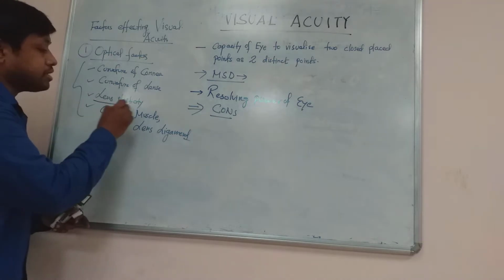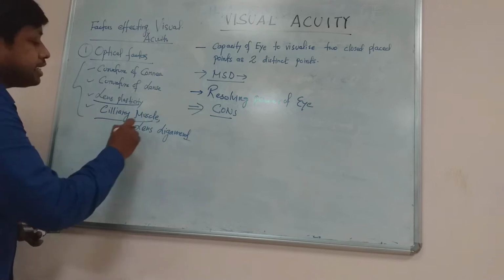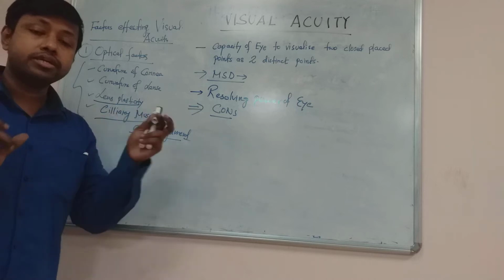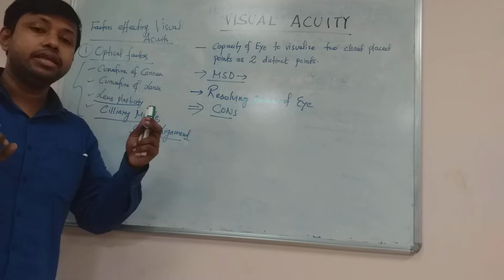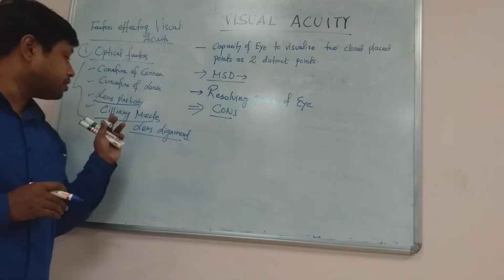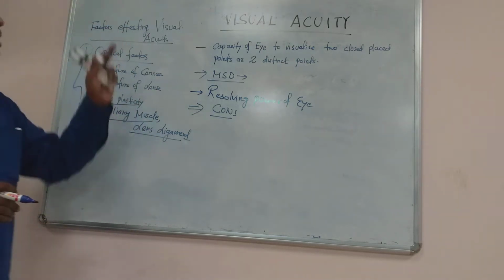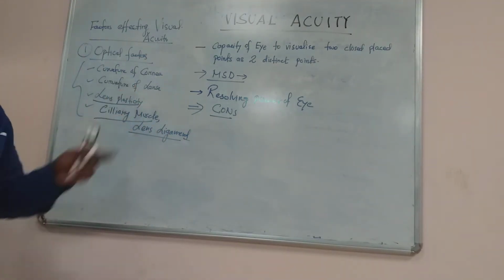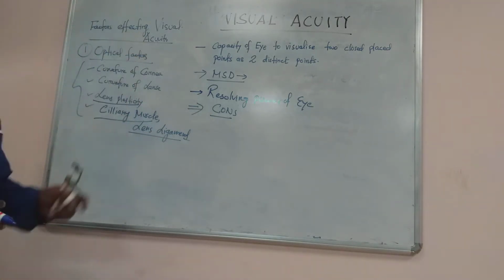Then we should say lens plasticity, how much flexibility the lens has. Besides that, ciliary muscles and suspensory ligaments of the lens are responsible for contraction and relaxation, making the anterior curvature of the lens taut, or changing the curvature of the lens accordingly. So the ciliary muscle as well as the lens ligaments are also important factors affecting visual acuity, as they control the curvature of the lens by their contraction and relaxation. So these are the various optical factors which affect visual acuity.